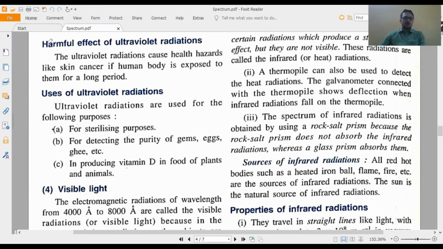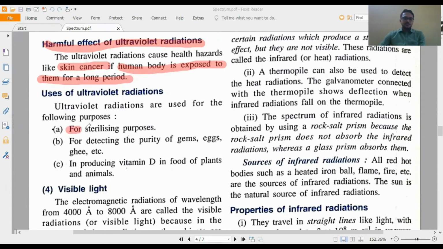Now come to the harmful effect of ultraviolet radiation. The harmful effect is skin cancer. If the human body is exposed to them for a long period, then skin cancer can occur. And a few uses of ultraviolet radiation, how we can use it in a positive way.